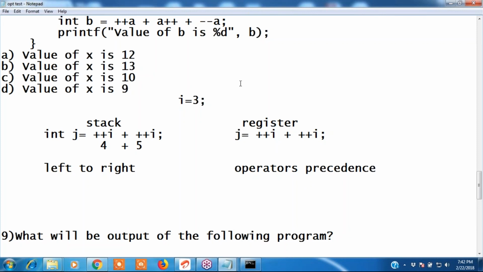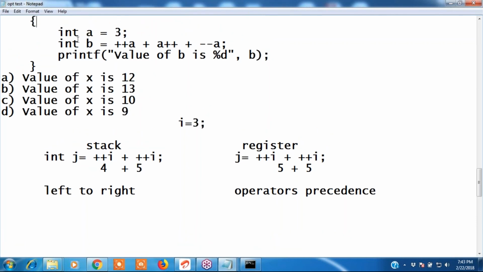What is the current I value? After incrementing, the I value is 5. Then it takes 5 plus 5. What is 5 plus 5? It's 10. This is called register evaluation. This is called stack evaluation. Now tell me, what is this, stack evaluation or register evaluation?